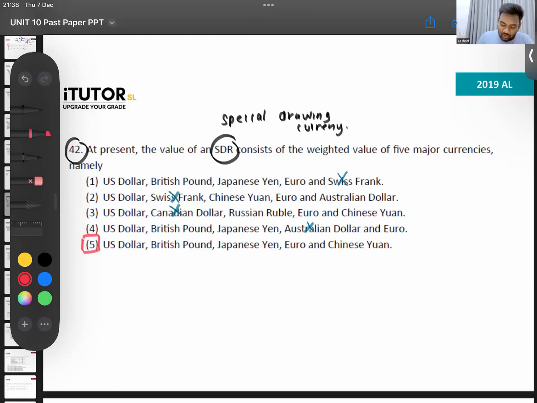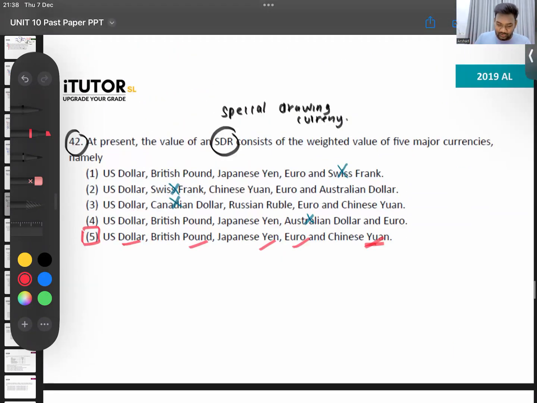Okay. So, the Chinese currency is one of the major currencies. China is one of the biggest trading partners in the world. So, the Chinese yuan will be there. That's one of the major currencies. China is the world's biggest exporter, so you will have the Chinese currency also determining the value. Okay. So the US dollar, the British pound, that's sterling, the Japanese yen, the euro, and the Chinese yuan. Even Japan is one of the biggest exporters in the world.